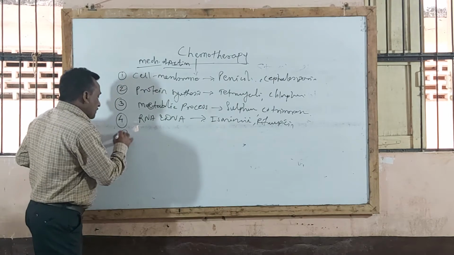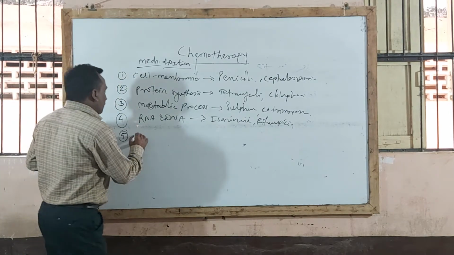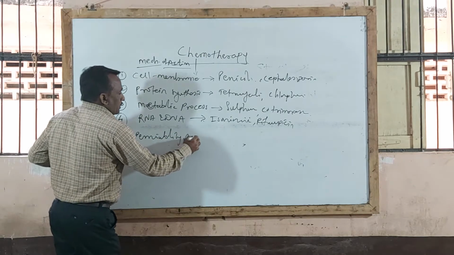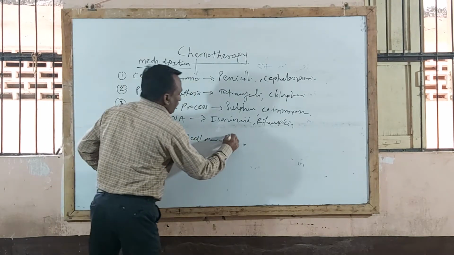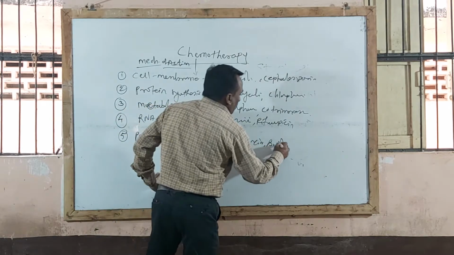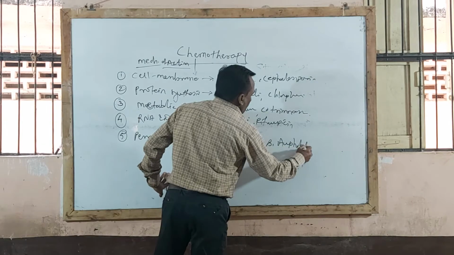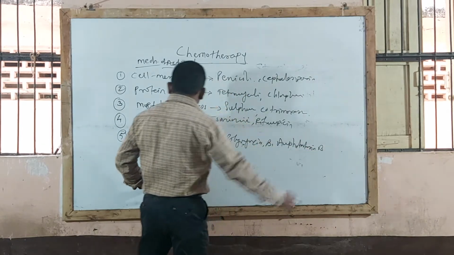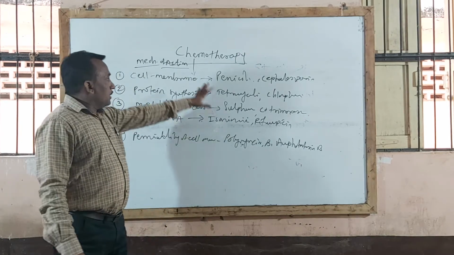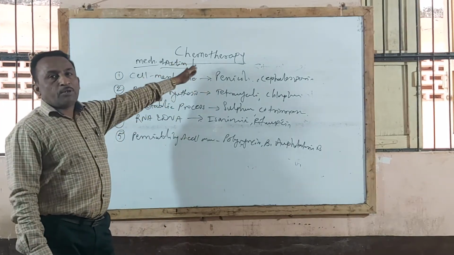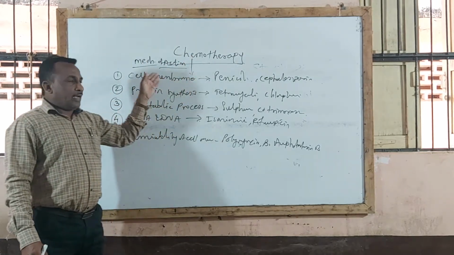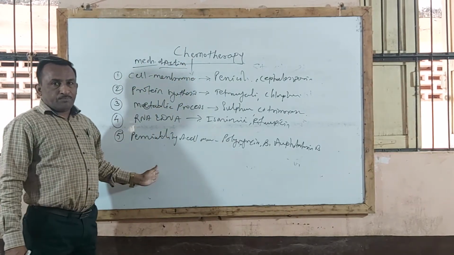One more type: some agents act by inhibiting the permeability of the cell membrane. Examples are polymyxin B and amphotericin B. These drugs act by inhibiting permeability of the cell membrane. So this is how we classify chemotherapeutic agents, according to mechanism of action. These are the 5 types.